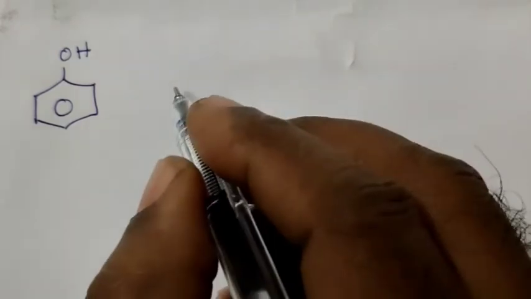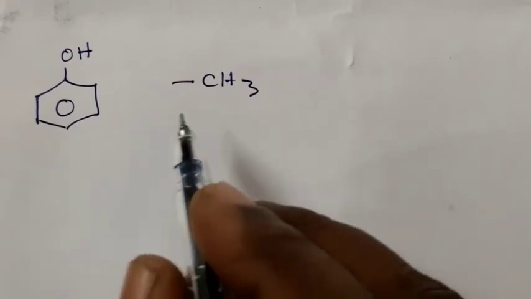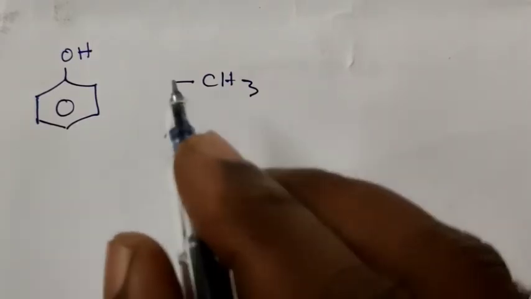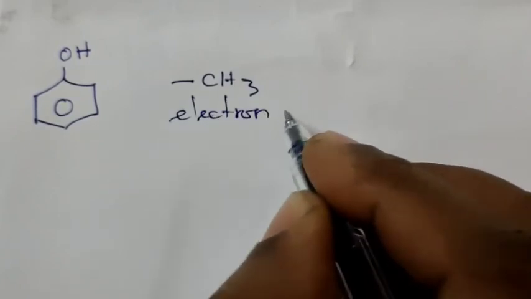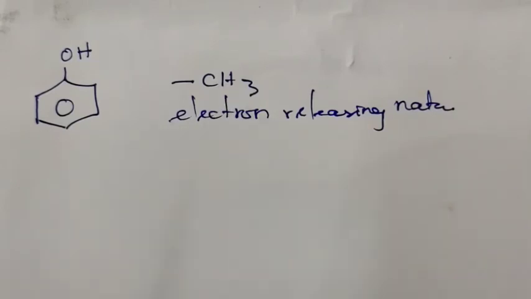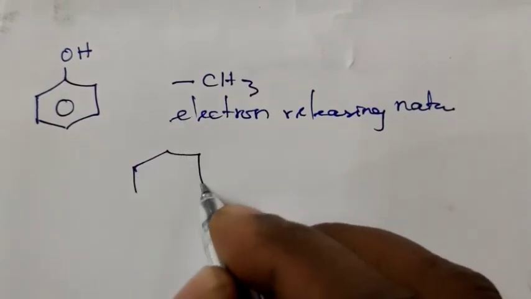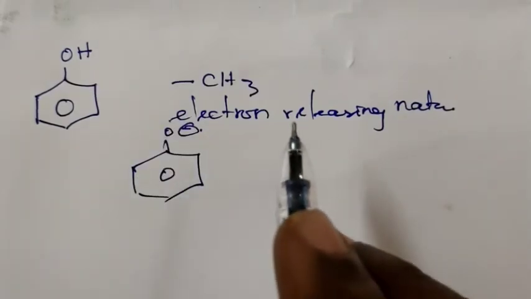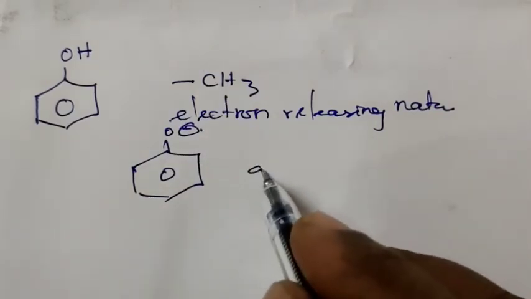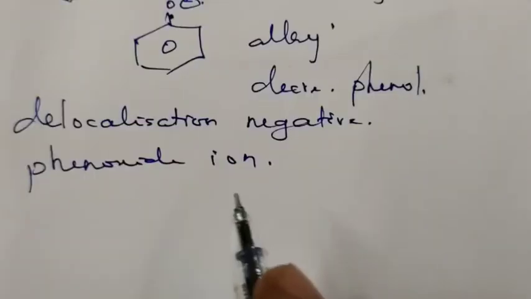If we substitute an alkyl group, CH3, on the ortho or para position of phenol, this alkyl group has an electron releasing nature. Due to the electron releasing nature of the alkyl group, it does not favor the formation of the phenoxide ion. Therefore, the substitution of an alkyl group decreases the acid strength.